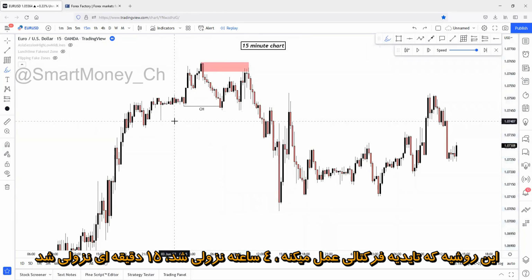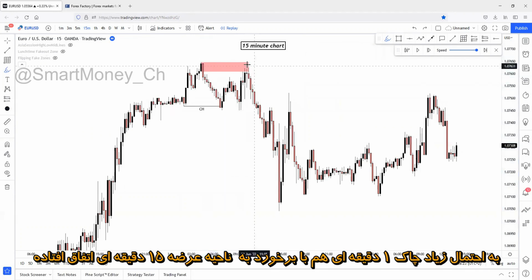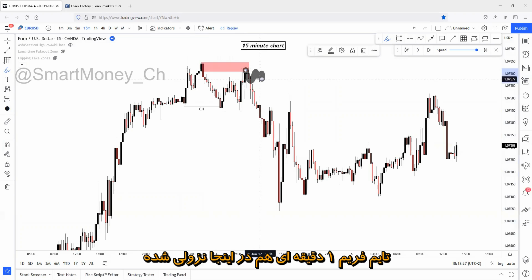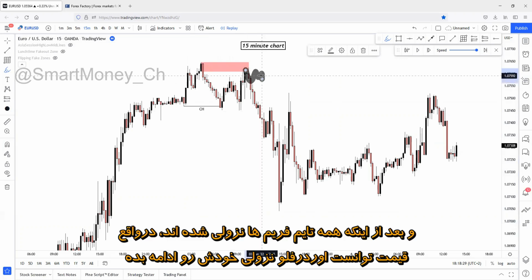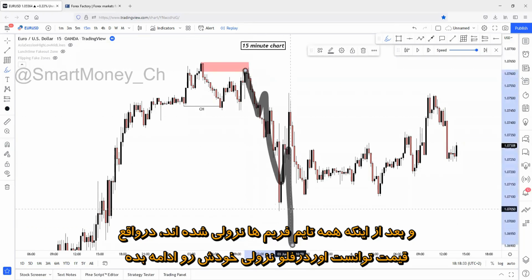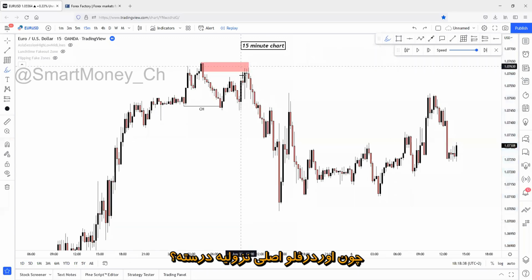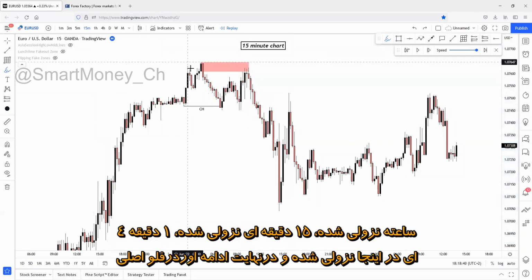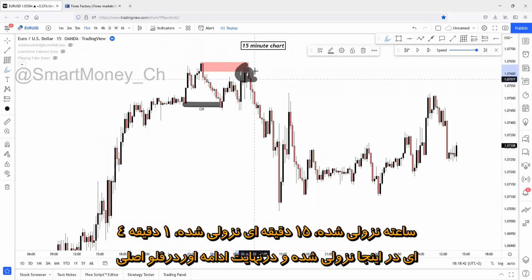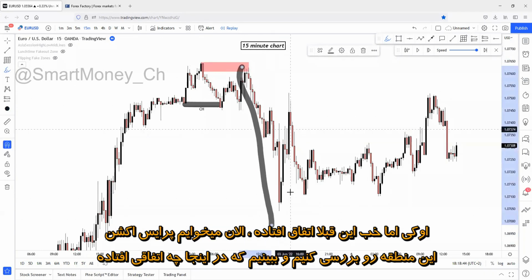4-hour has turned bearish, 15-minute has turned bearish. More likely there was a 1-minute confirmation too at the 15-minute zone tap. 1 minute has turned bearish here at this region. And after every single time frame has turned bearish, the price could continue the overall movement, the main order flow to the downside, because the main order flow is bearish, right? 4-hour turned bearish, 15-minute turned bearish, 1 minute turned bearish here, main order flow continuation.